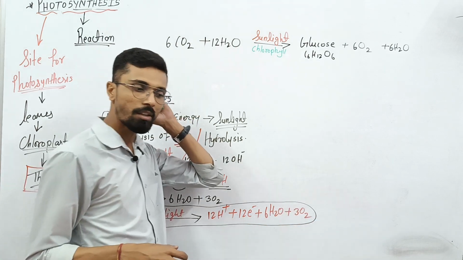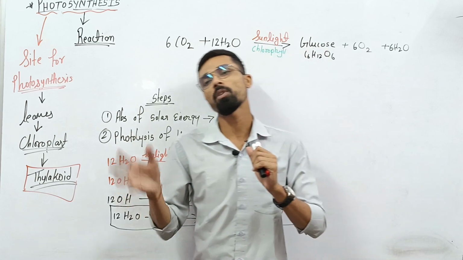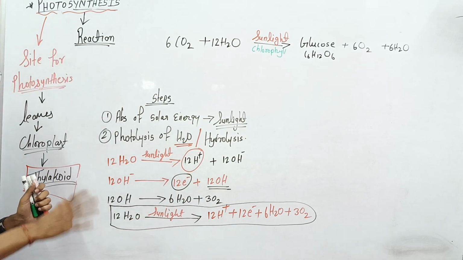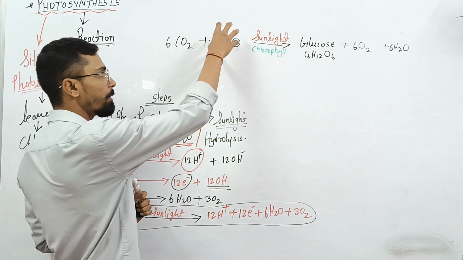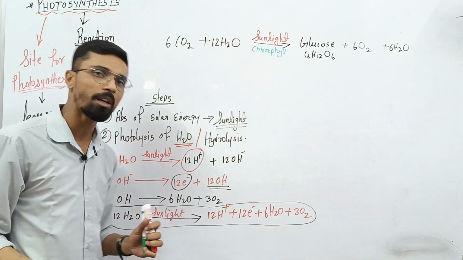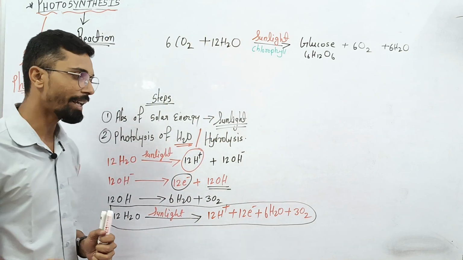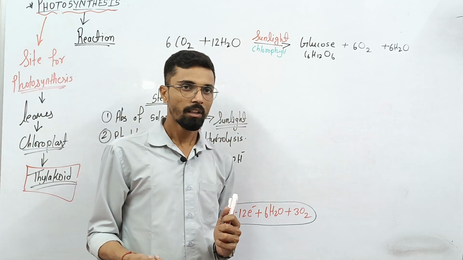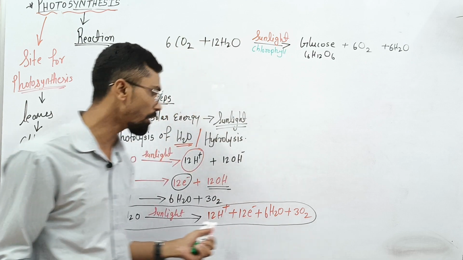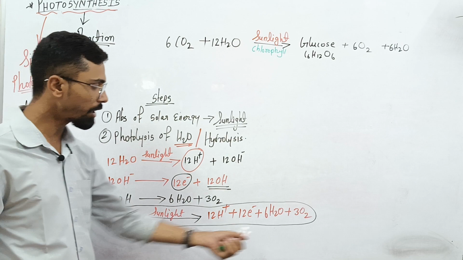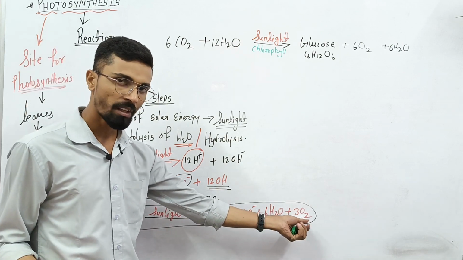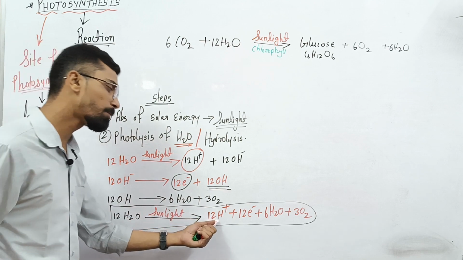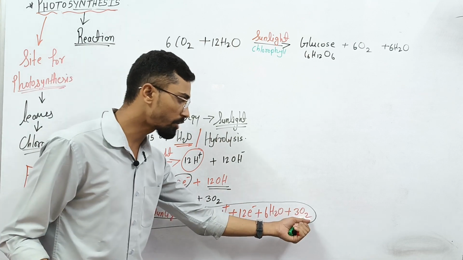So if anyone asks from which component the water is formed, from water only the water forms. Instead of H2O, you can use other components as electron sources, like H2S, which is also sometimes used, but in the byproduct they will not form oxygen. Here H2O converts to water along with oxygen, but when we use H2S, it will provide the H plus ion, confirm, but oxygen will not form.